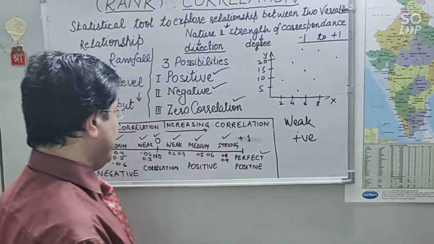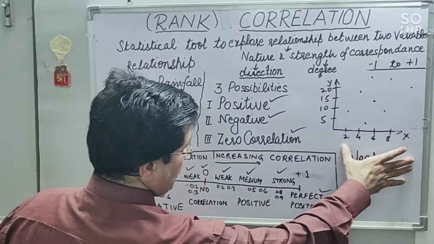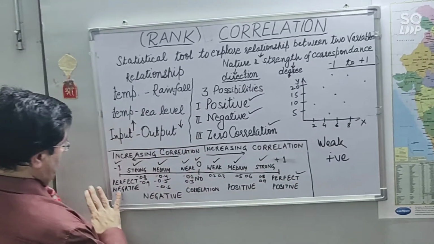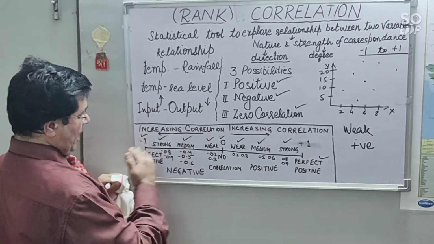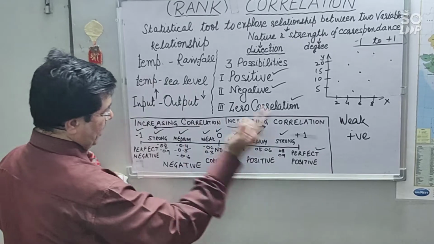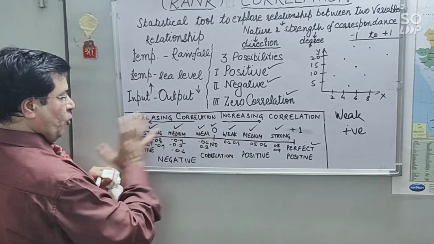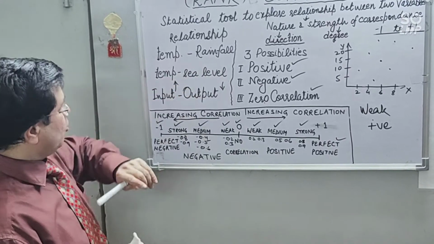Okay, now we have understood the different possibilities with the help of the graph. With the help of this line bar, we have understood the extent between -1 and +1, the degree of correlation, right? Positive, negative, and zero correlation.